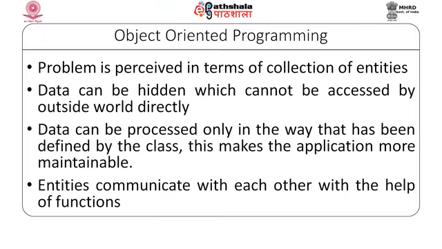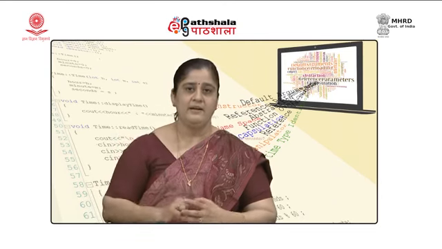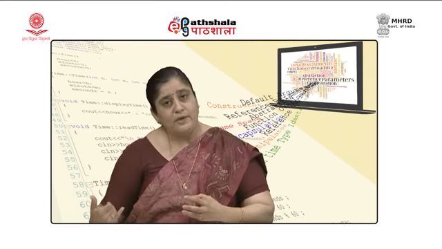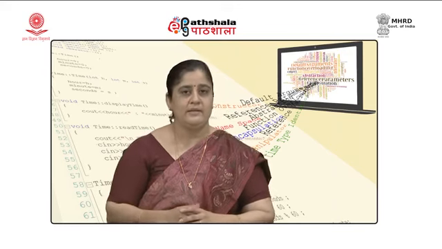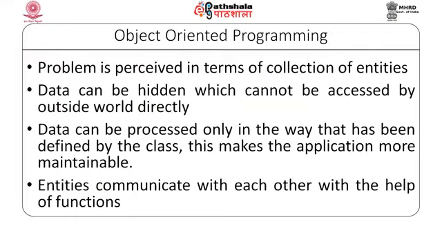So, in object oriented programming, the problem is perceived in terms of a collection of entities, and these entities are represented by the attributes that define that entity and the kind of operations that need to be performed on the attributes of these entities. We will see this with the help of an example.